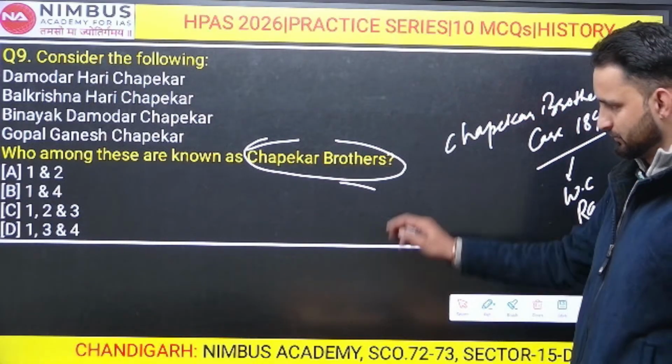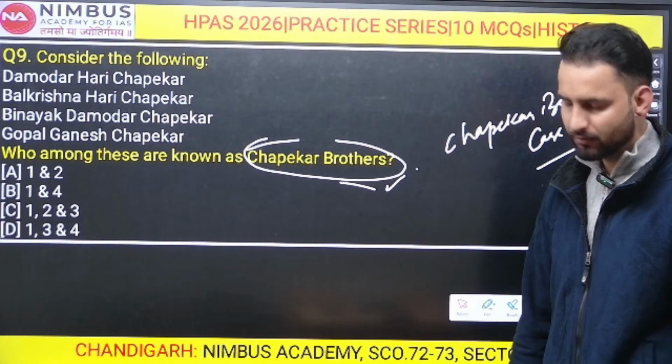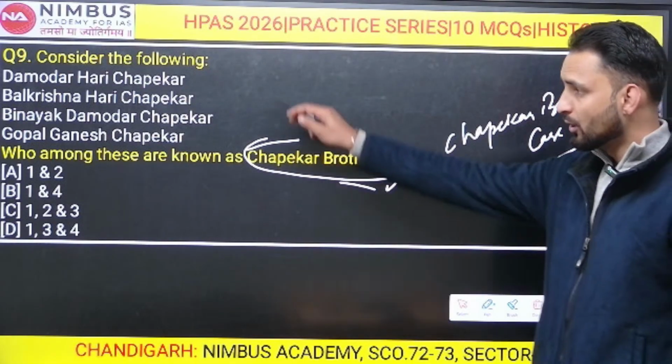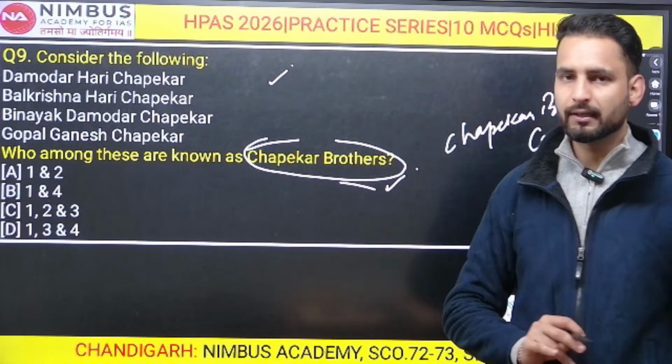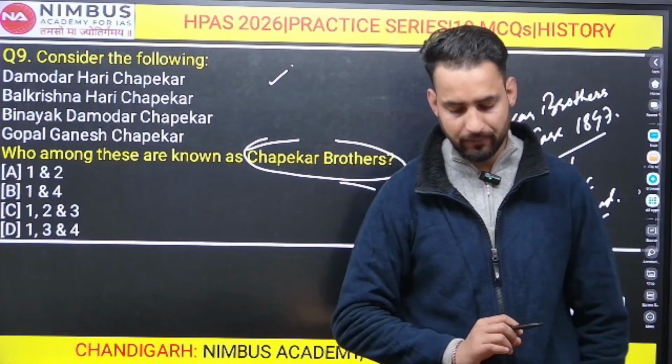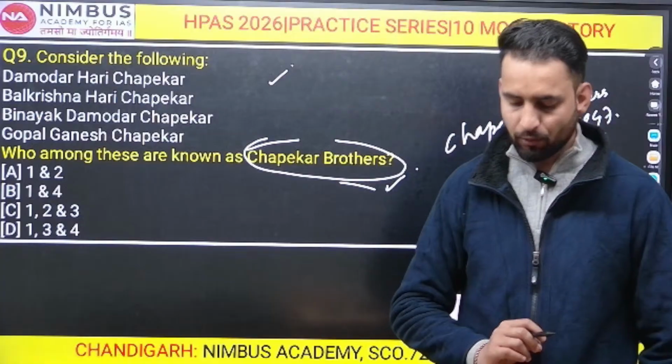All of you have given A as the right answer. Almost everyone has given A. Someone has given B. No, B is not going to be the right answer. It is option A, Damodar and Bal Krishna Hari Chapekar. Very important. These were the Chapekar brothers. Keep it in mind.